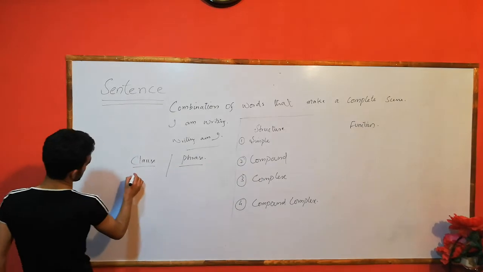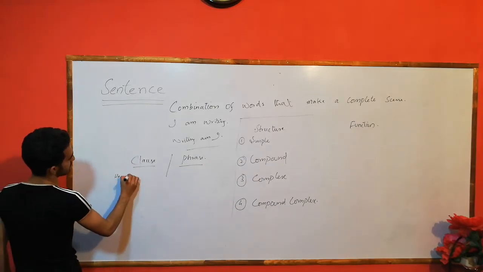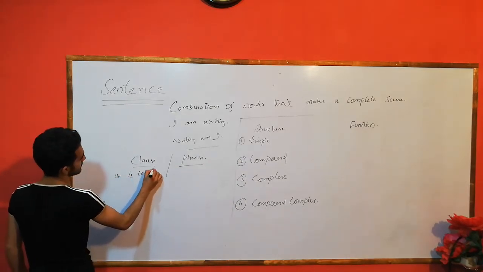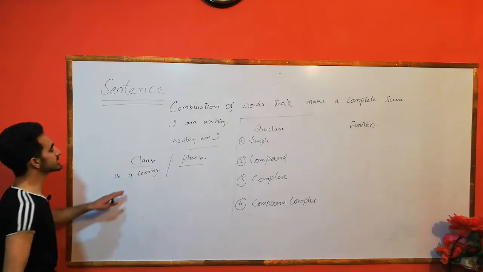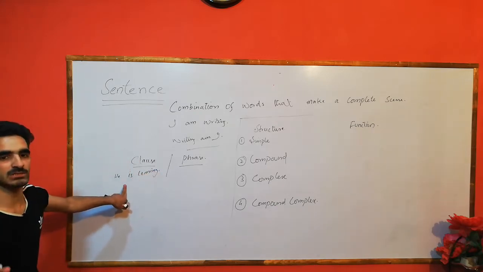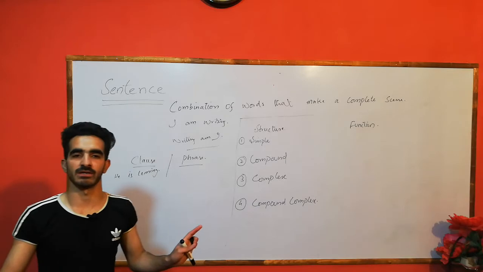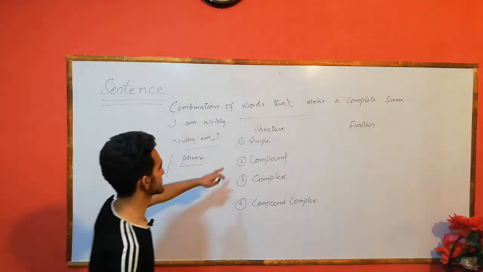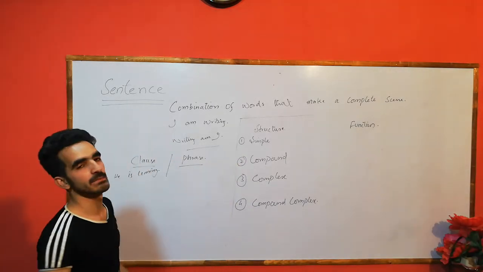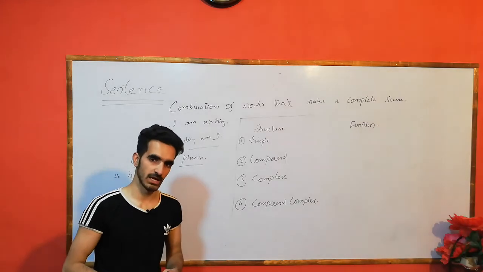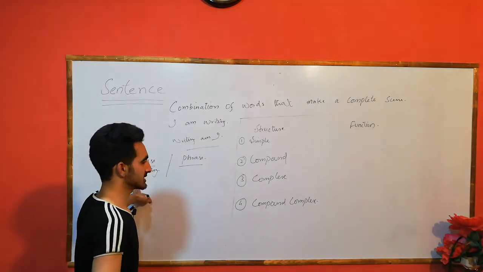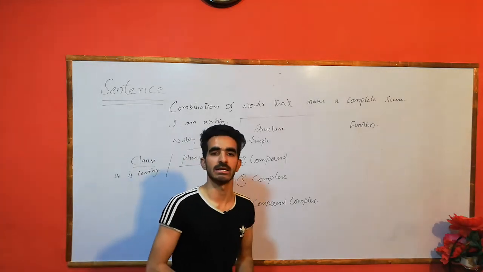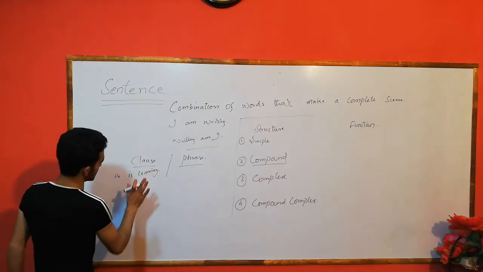For example, I say that he is coming. It is a clause as well as a simple sentence. The simple sentence consists of an independent clause. It is an independent clause, and we also call it a simple sentence. Okay, this is the clause.